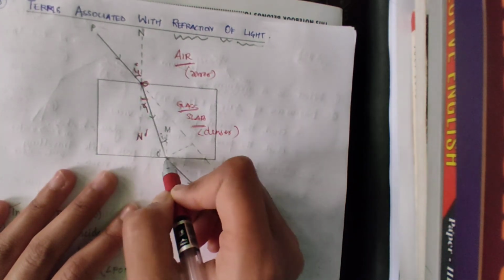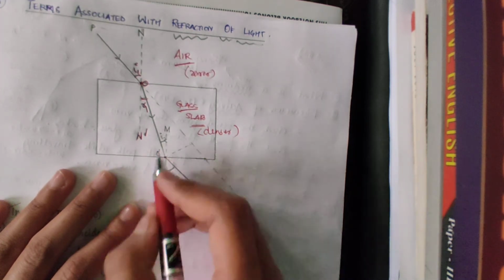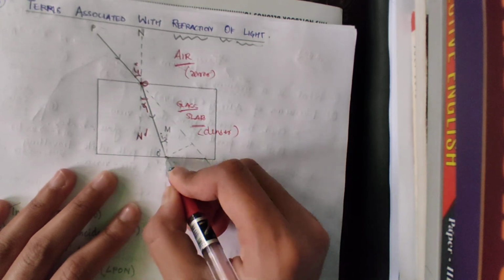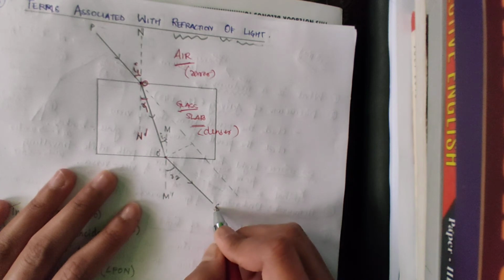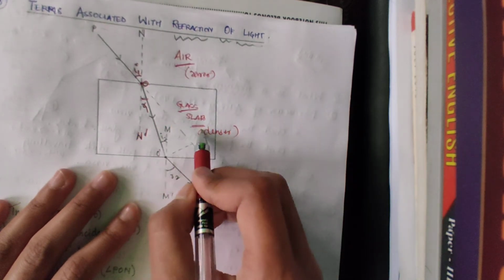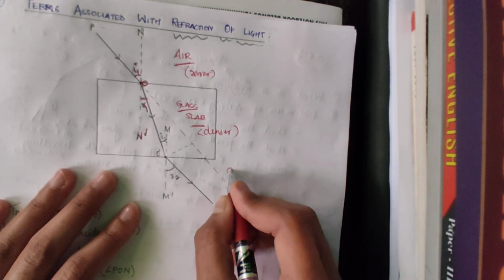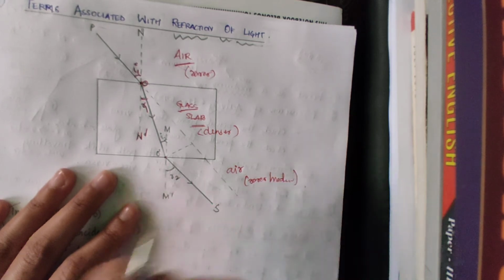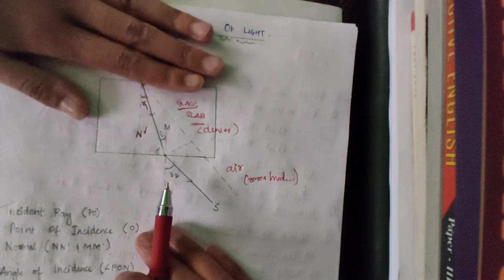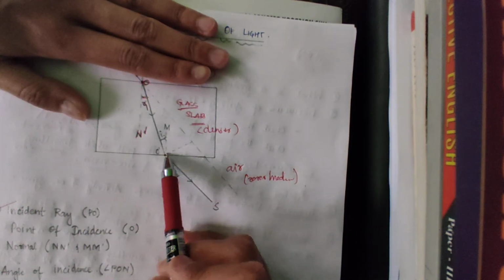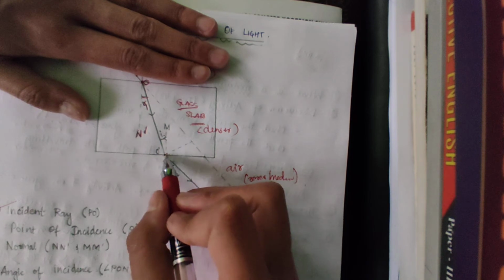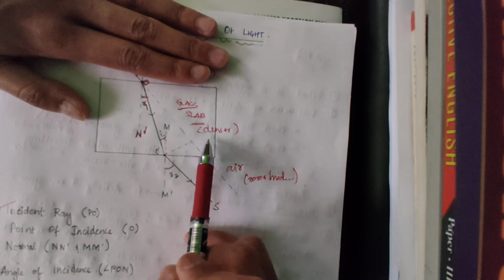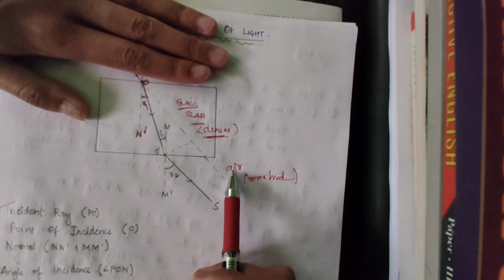You see this ray comes here and stops here. However, there is another ray. It strikes here, and then it comes back out here. This is air, this is glass, and this ray is coming back out into air, which is a rarer medium. Forget about the upper part now. This ray is coming here, and after hitting this, it travels back outside. This is very, very important. This is a glass slab, a denser medium, and this is air, a rarer medium.